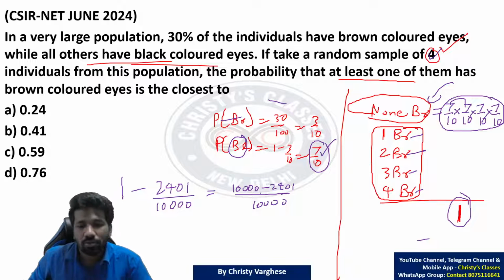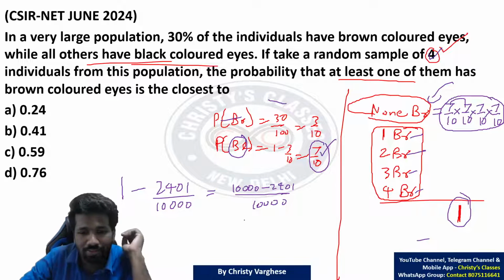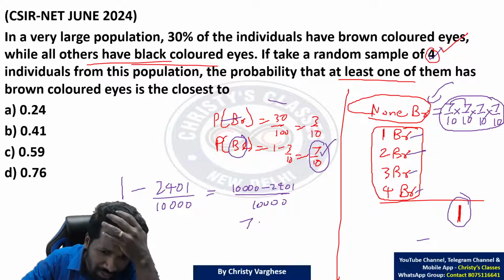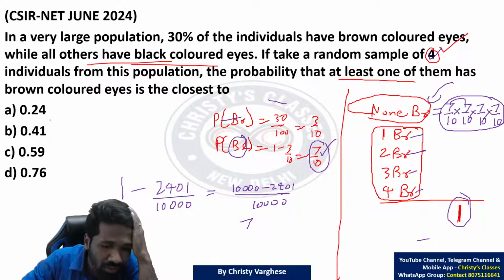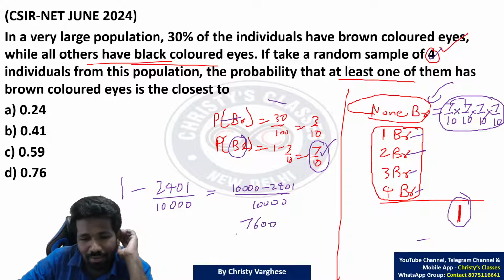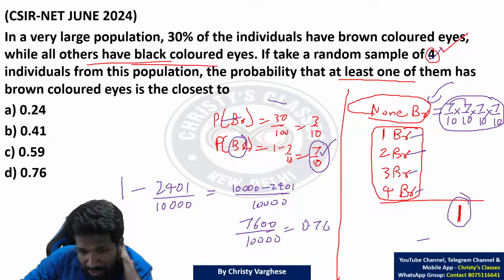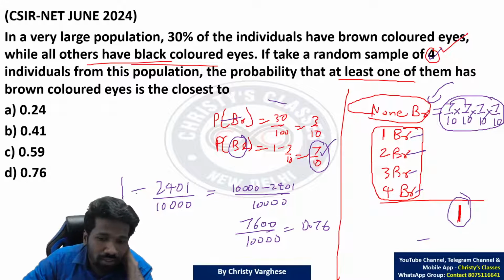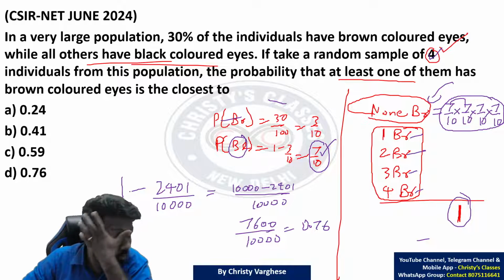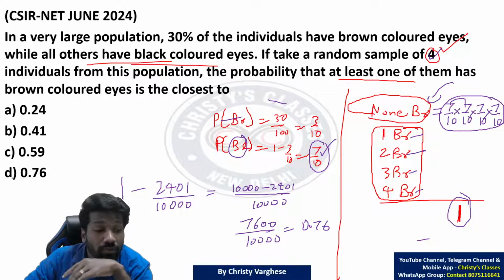So 10,000 minus 2,401, that will be 7,600 approximately. Approximate is enough because look at the options. That is where the estimation techniques will help you. 7,600 by 10,000 means 0.76 approximately. 7599 to be precise, but approximation is enough. So 0.76 is enough, closest to.